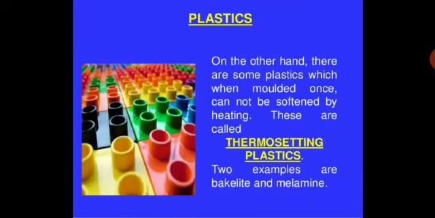On the other hand, there are some plastics which, when molded once, cannot be softened again. These are called thermosetting plastic. The two examples are bakelite and melamine. Please understand this thermosetting plastic, you cannot remold them. They cannot be softened on heating. So these are called thermosetting plastic. Bakelite and melamine are very good examples of thermosetting plastic.